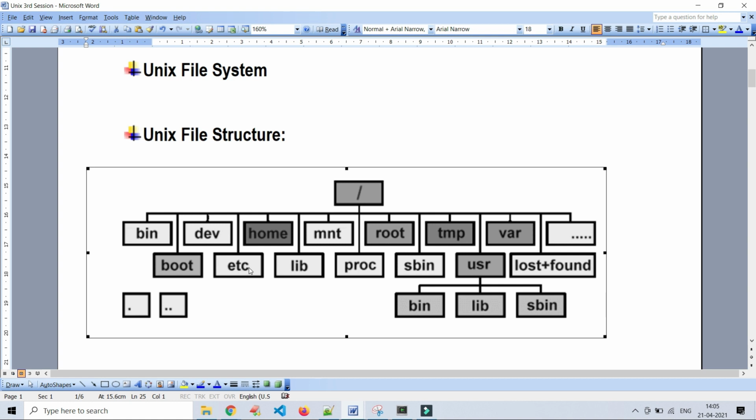It is very important for everyone to know, but most of the time in real time, we don't touch this etc folder because it is very crucial and critical, as it contains system-wide configuration files and system databases. If you try to modify any file, directory or subdirectory, as far as I know, most general users in the system won't have access to this etc folder.